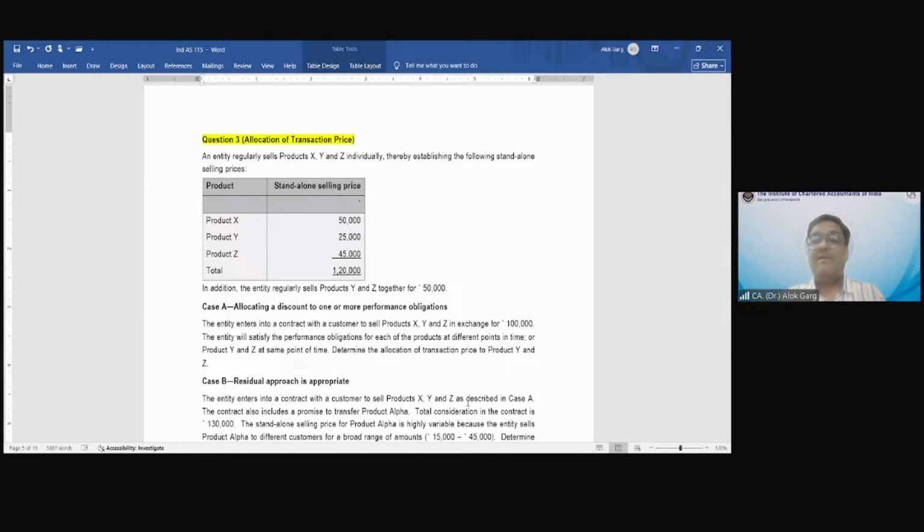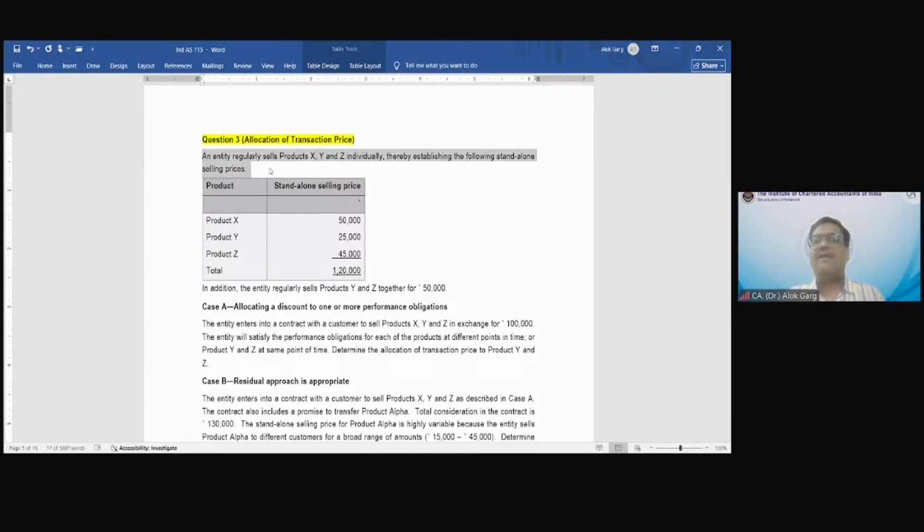Yes. Friends, these revisionary classes are an opportunity to revise on a live basis with a faculty, with a teacher, in 3 hours, and to solve the complex questions also. In the last exam, a student scored 78 in financial reporting. He did self-study and attended only the revisionary classes of the Board of Studies of ICAI, and he wrote a mail with his feedback. Okay. So let's discuss question number 3.